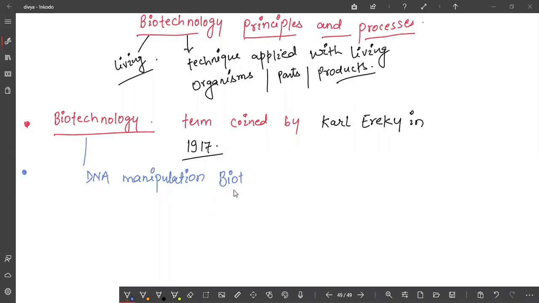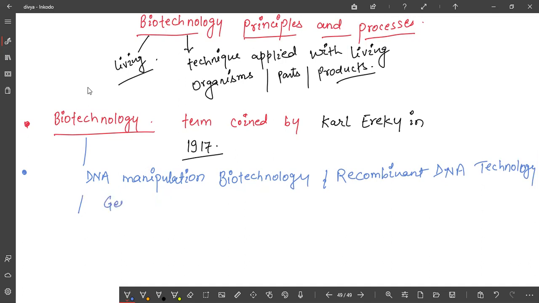We were discussing that this biotechnology has various names. It is also called DNA manipulation biotechnology, and also recombinant DNA technology, or it may be called genetic engineering.